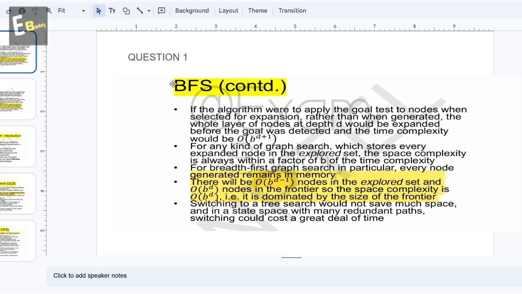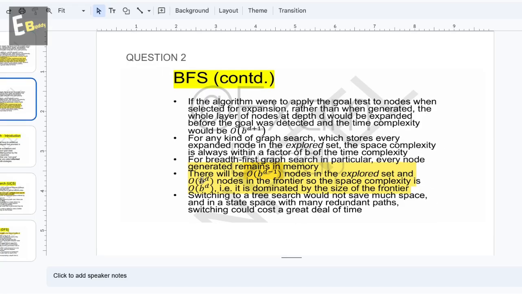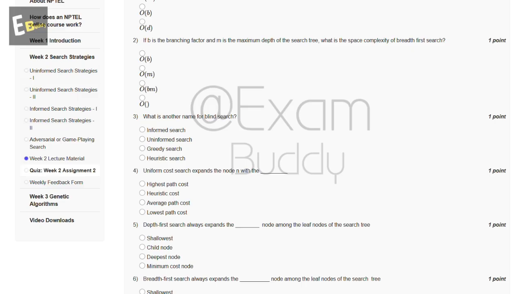Now let's check the answer of the second question. Generated nodes remain in memory. There will be O(b^(d-1)) nodes in the explored set and O(b^d) nodes in the frontier, and so on. So the answer of the second question is C, O(b*m).